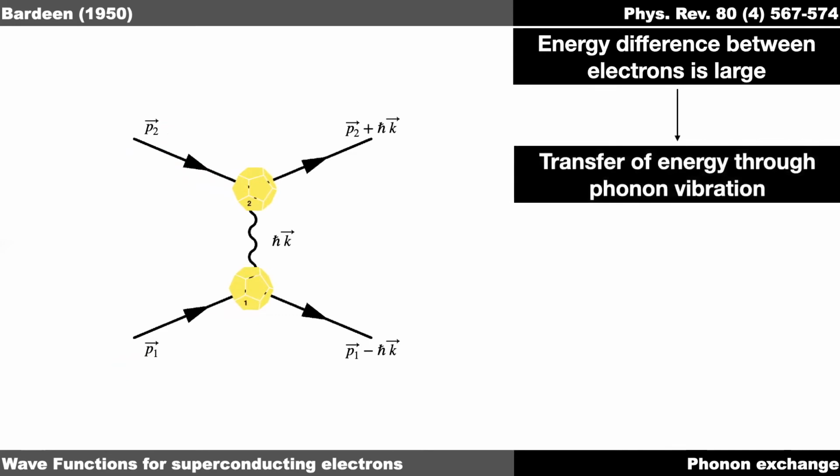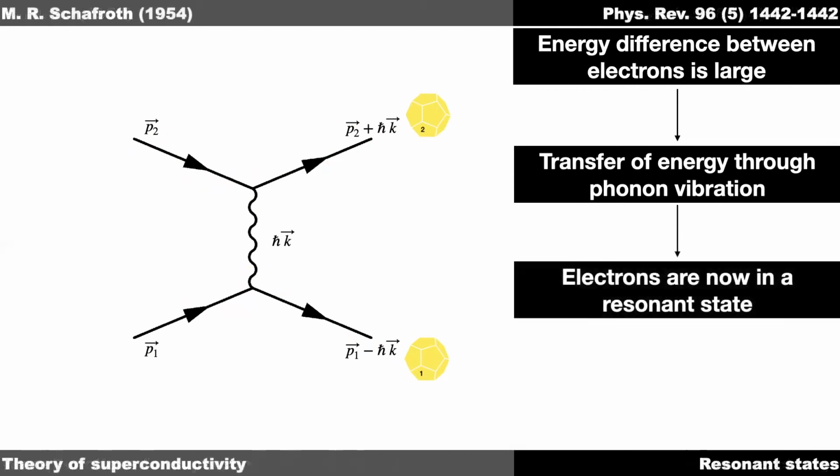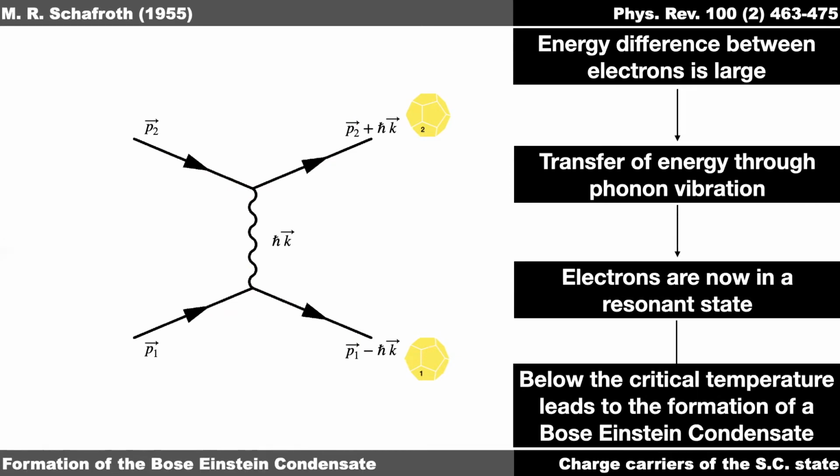After this exchange, the two electrons form what is known as a resonant state, proposed by Schrieffer in 1954. This resonant state leads to the formation of the Bose-Einstein condensate, because these resonant states are a collection of two fermions which act as a boson.